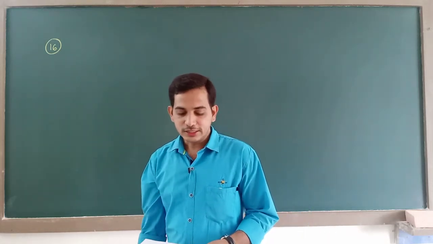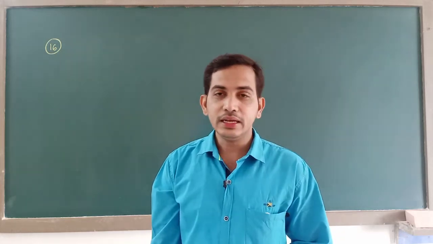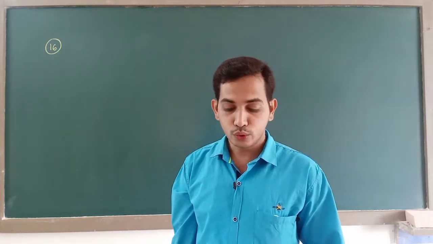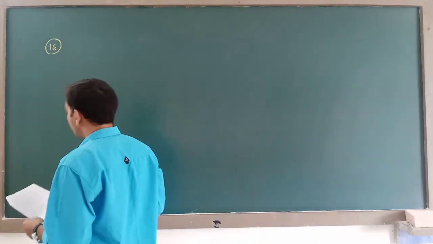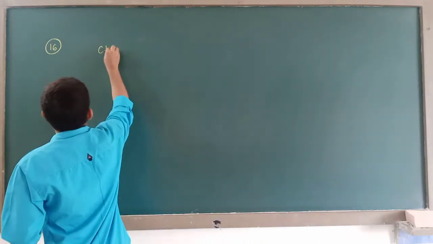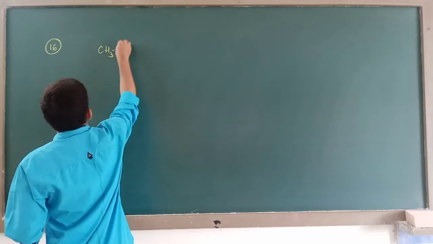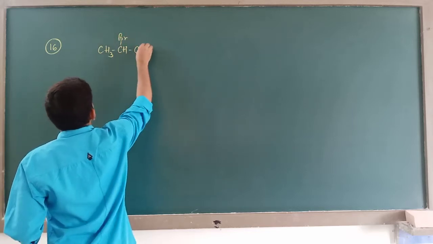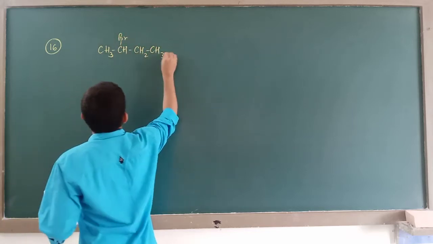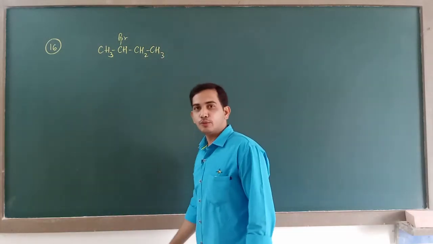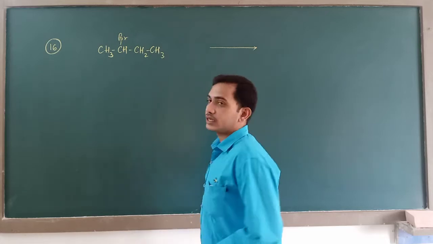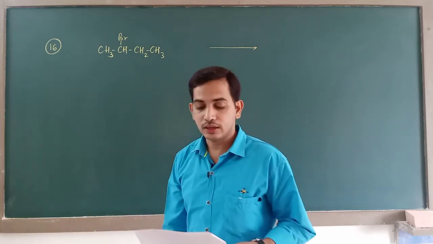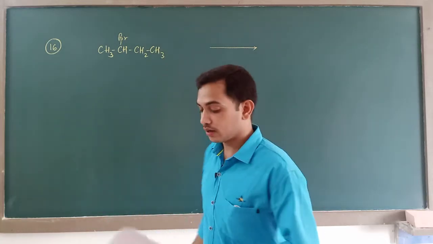The 16th question says the dehydrobromination of 2-bromobutane. 2-bromobutane is this compound. If this is subjected to dehydrobromination, then what product is obtained? The product is also already given.